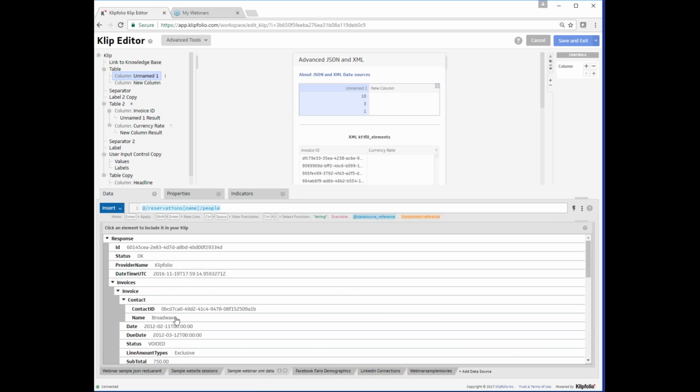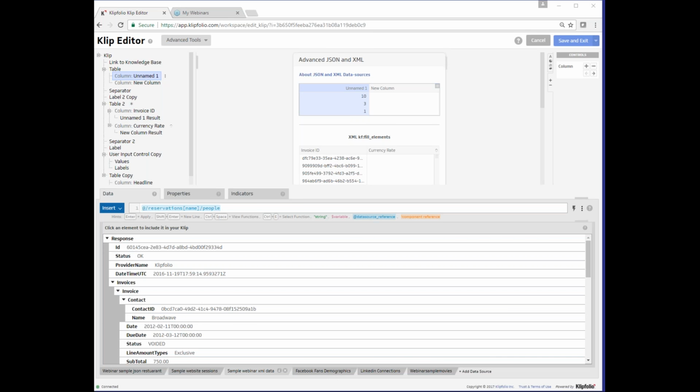So here we see our contact. In this situation, contact would be a child of its parent, which is invoice. If we dig into the contact object, we can see that contact ID is a child of its parent node, contact. However, the contact ID is also a sibling of the name of the contact, which means that they're on the same level in the object hierarchy. In XPath, we can move up or down levels and grab siblings. However, we can also use this inside of our conditions. Let's just start with the basics.